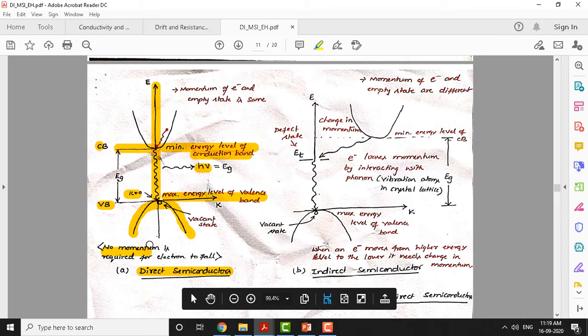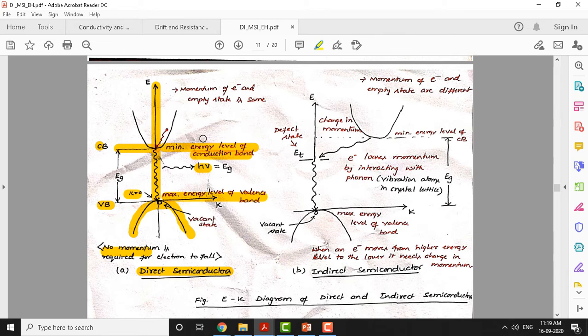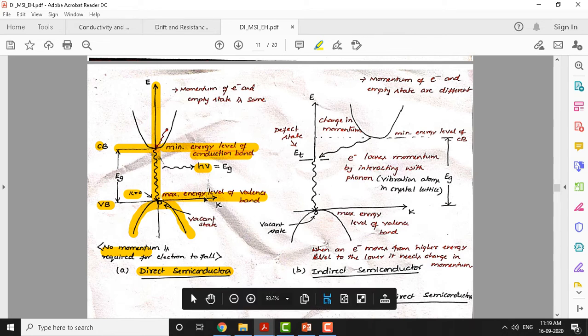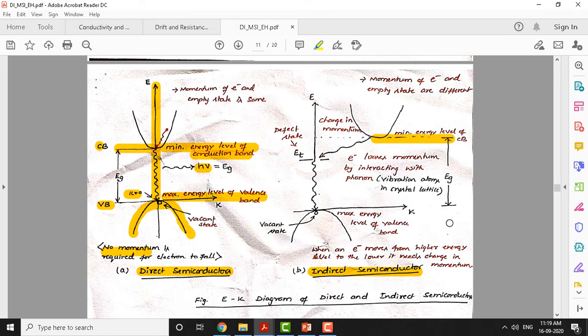In the examination, you have to illustrate direct and indirect band gap semiconductors via these two diagrams that I have shown here. Okay. Next, look at the diagram for indirect semiconductors. Once again we have the conduction band energy level here. This is the minimum energy level of the conduction band, and the maximum energy level of the valence band lies here. They are not aligned to the same value of k. So we have a different value of k here.